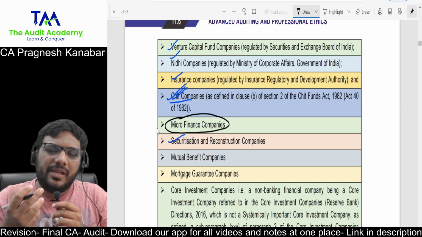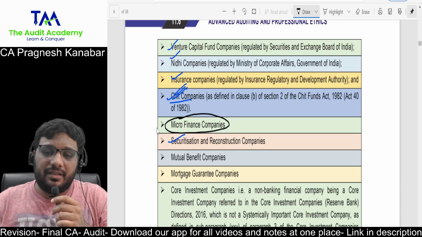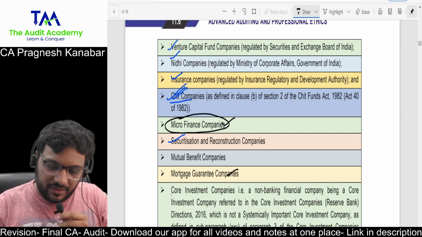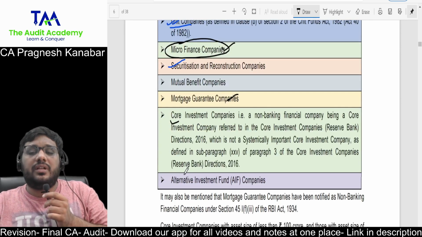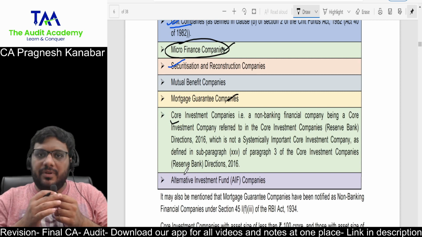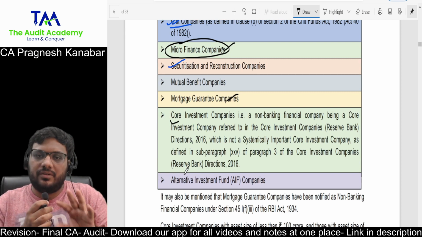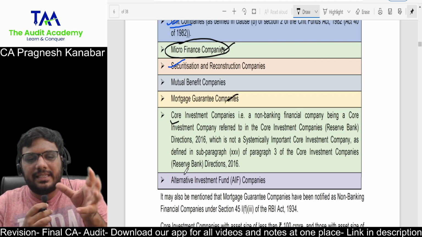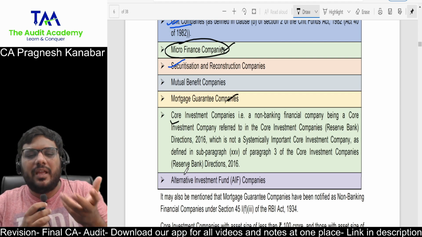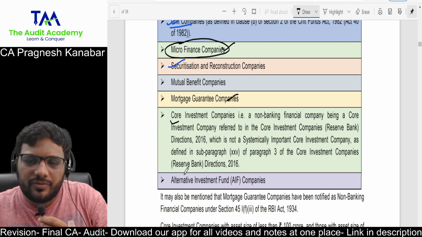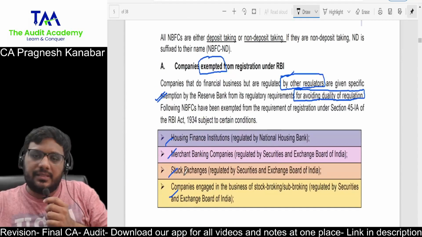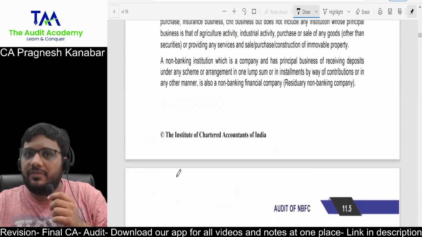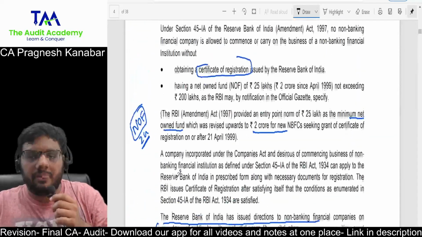So RBI is not in any mood of increasing compliance requirements for them, like microfinance companies, then mortgage guarantee companies, core investment companies. Arey sir, what are these type of companies? Don't worry, I am coming to the types of NBFC, there you will understand. All right. But some companies have been exempted because they may not have a great impact on the economy, and why increase unnecessary compliance cost for them. All right. So yes, this can be one of your MCQs. So you can do it. Come on. So I'm done with definition. I'm done with registration requirements also.